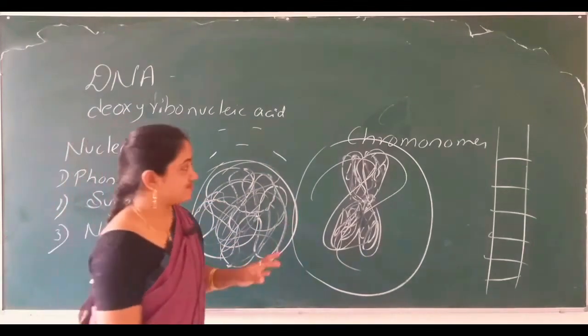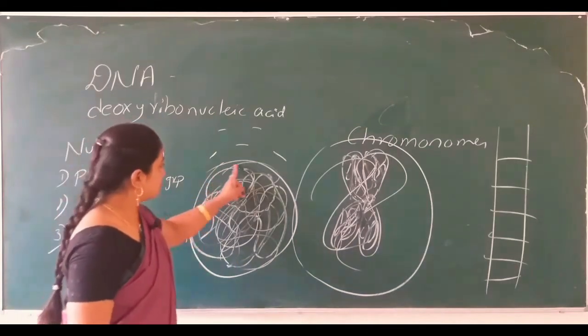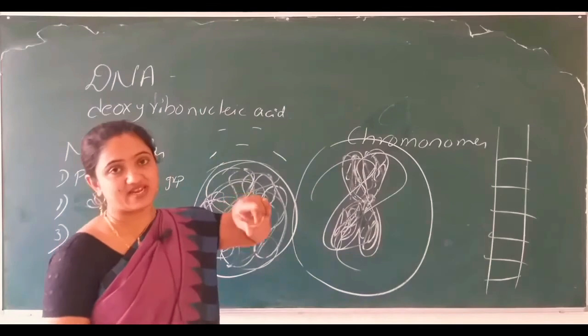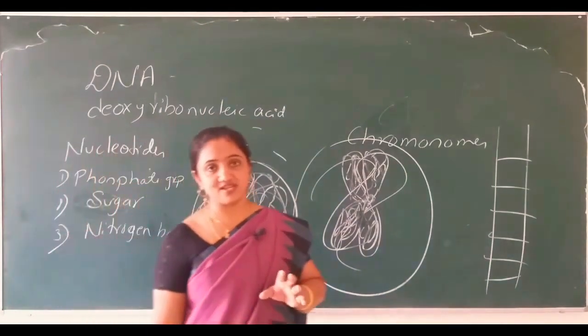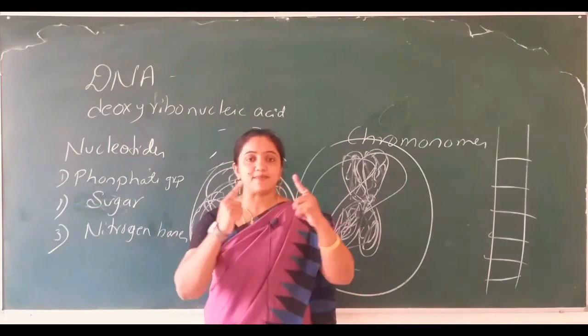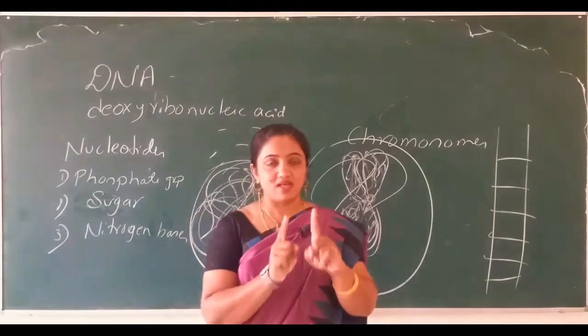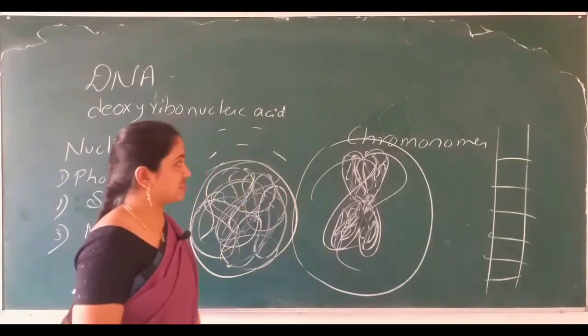At the time of cell division, it comes to an exact shape. So the thin thread-like chromosomes, inside the chromosome what will be there? It will be a double helical model of DNA. Yes, my dear students, the DNA itself replicates. One DNA strand replicates into two. How? Let us study.